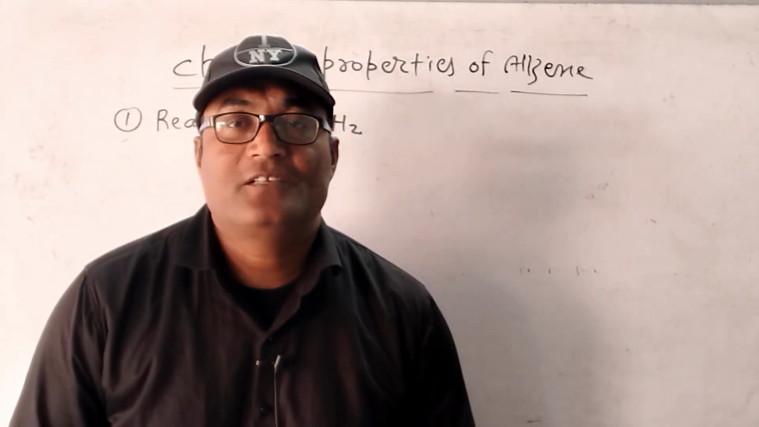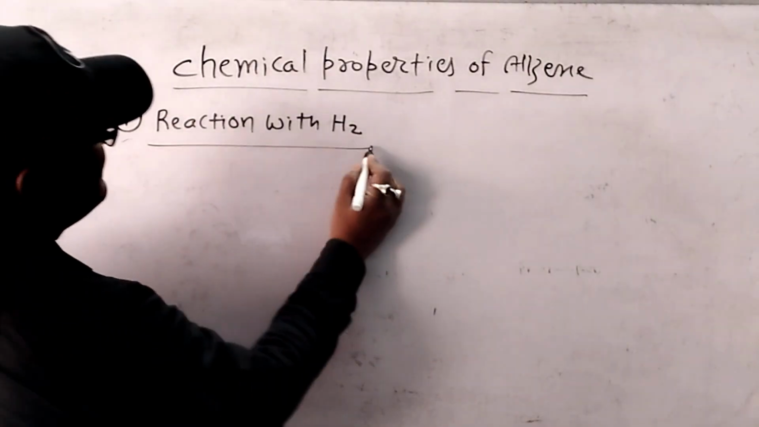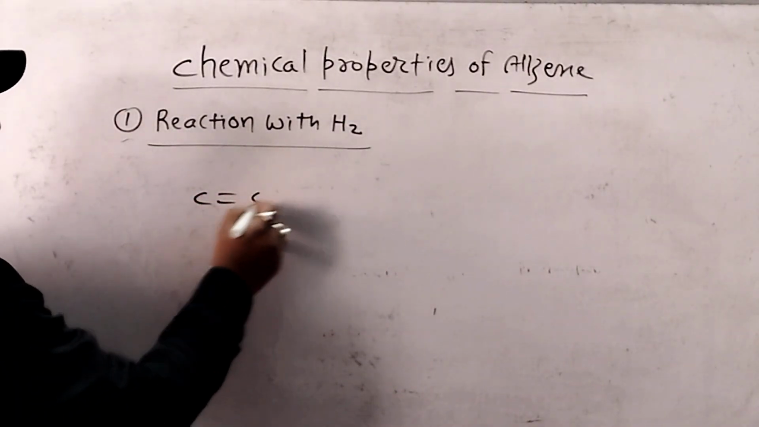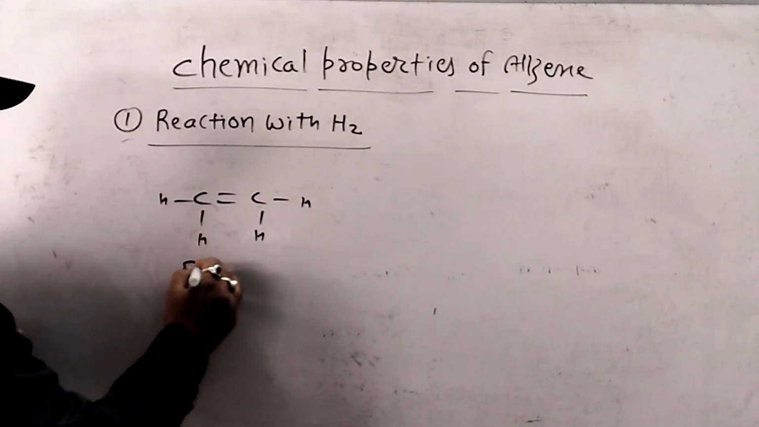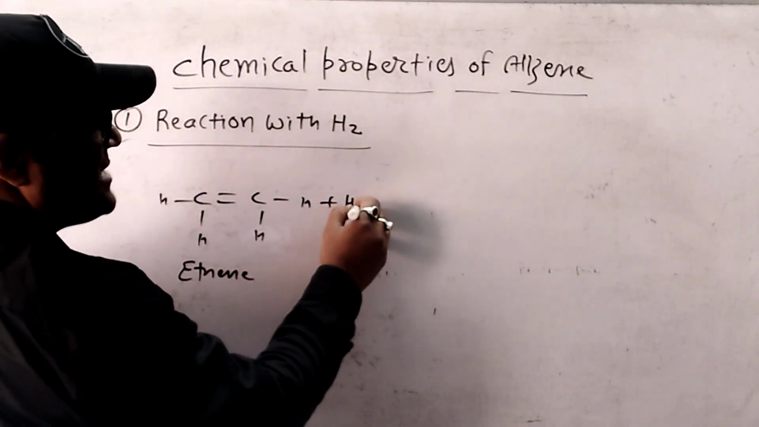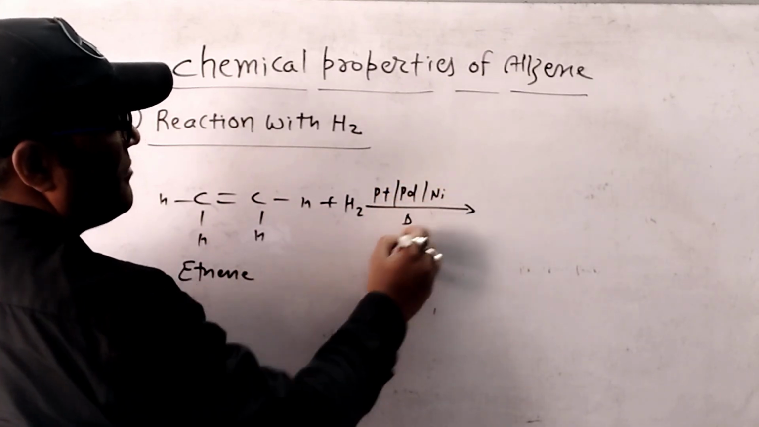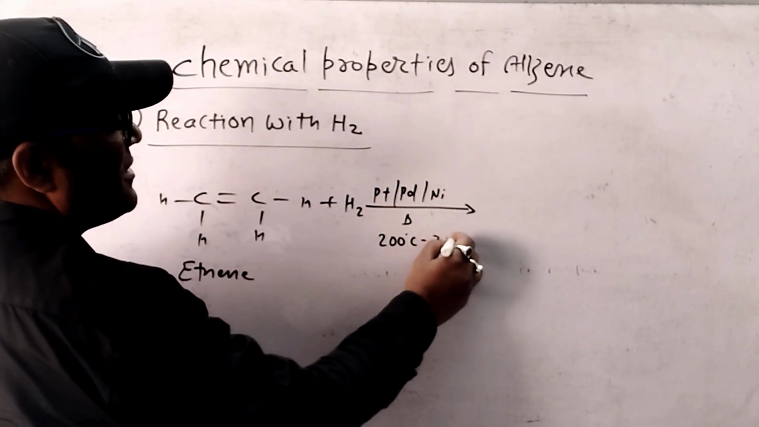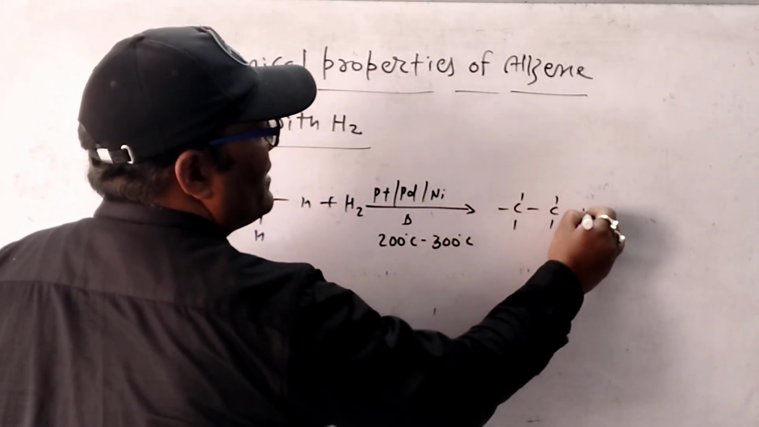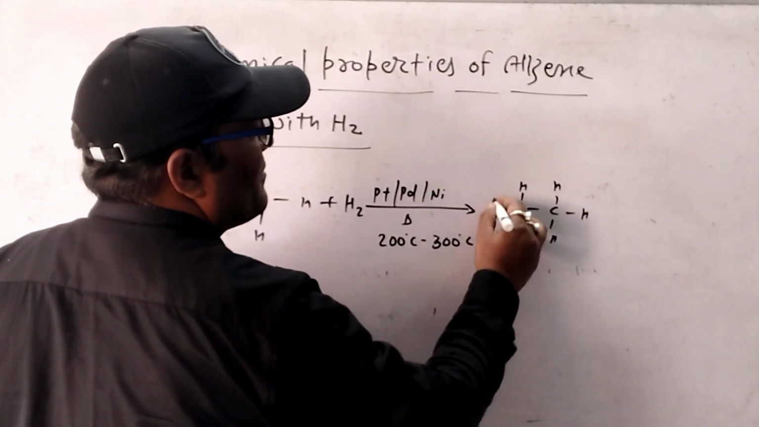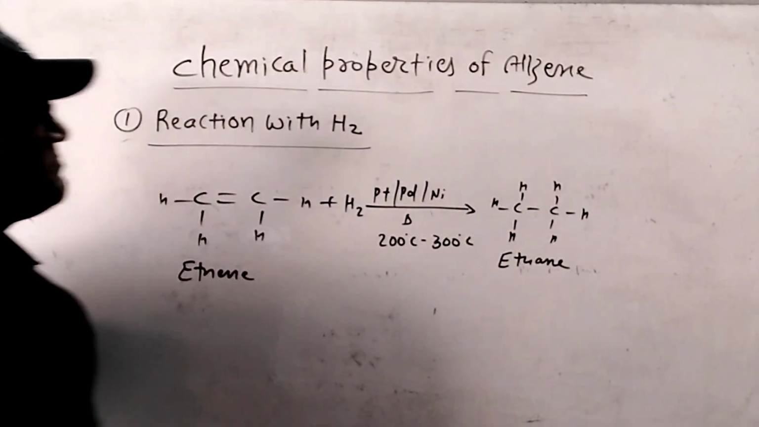Now first reaction is addition of H2 with compound of alkene. Reaction with H2. This is compound of alkene. It is called ethene. Ethene reacts with H2, then in presence of Pt, Pd or Ni after heating at 200 degree C to 300 degree C, we can observe alkane compound is prepared. This reaction is called addition reaction.